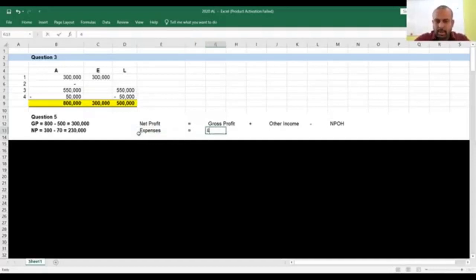Salary 40,000 and accrued expenses, you recognize electricity charges 30, so the total expenditure is 70. Gross profit was 300, no other income. Total expenses are 70, then the net profit is 230. Net profit is rupees 230.